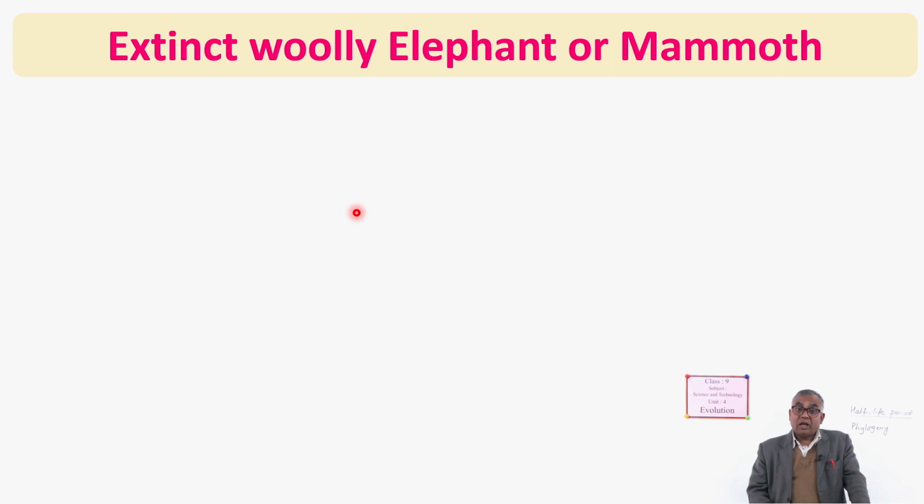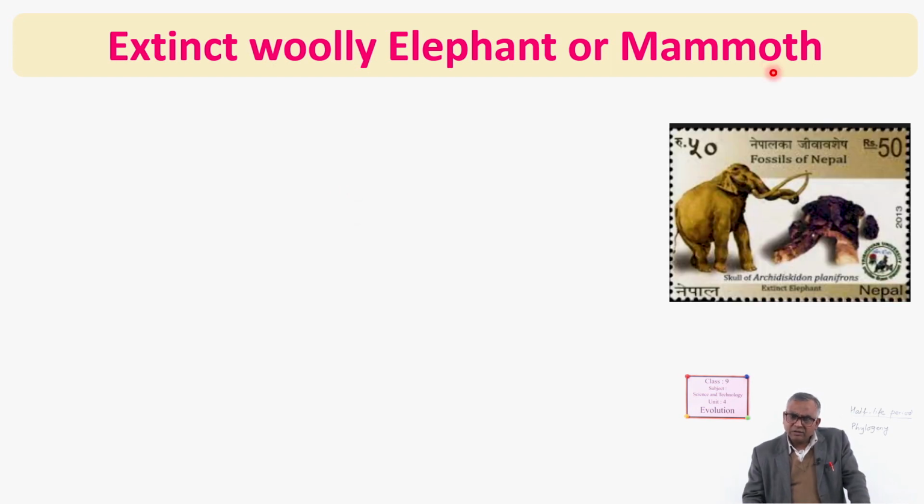And next, what is seen? What can you see clearly? It is a 50 rupee postal ticket, the one we commonly call a Hulak ticket. And what is written here? Nepal ka Jivavashesh, fossils of Nepal. It was found in Nepal, in the region of Palpa, Butwal, of that region.